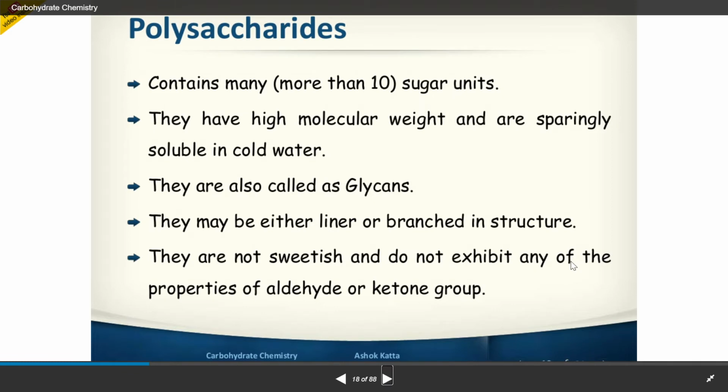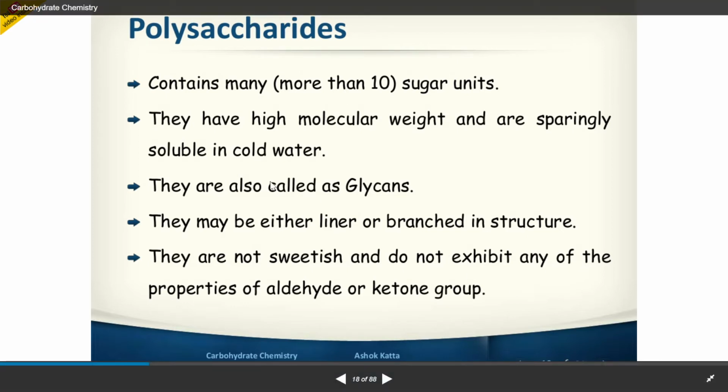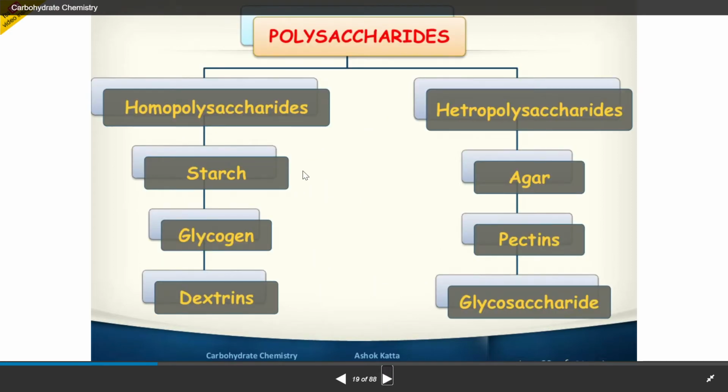Now moving on to the polysaccharides, they have more than 10 sugar units, high molecular weight and are sparingly soluble in cold water. They are also called glycans. They are homopolysaccharides and heteropolysaccharides. The other name of heteropolysaccharides is mucopolysaccharides or glycosaminoglycans.